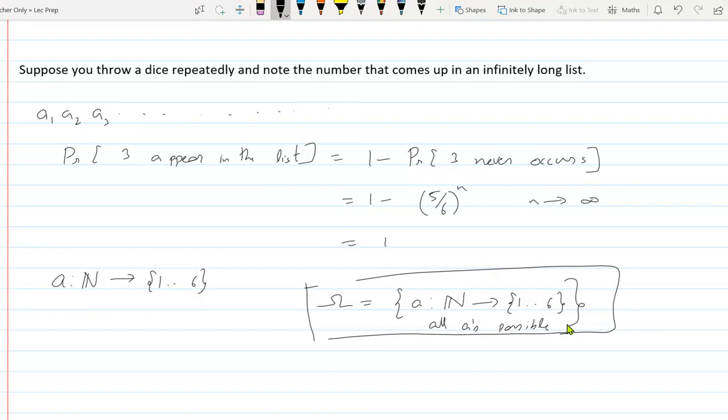So is the sample space countable or uncountable? I see multiple answers. There are people with uncountable and people with countable opinions.